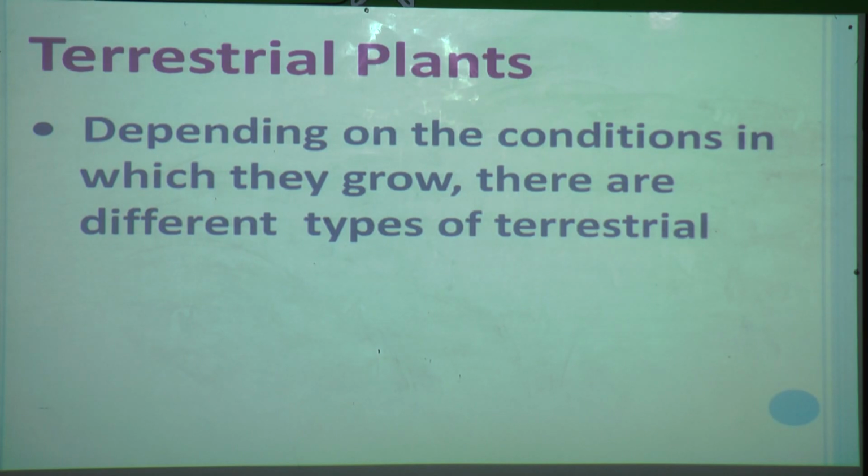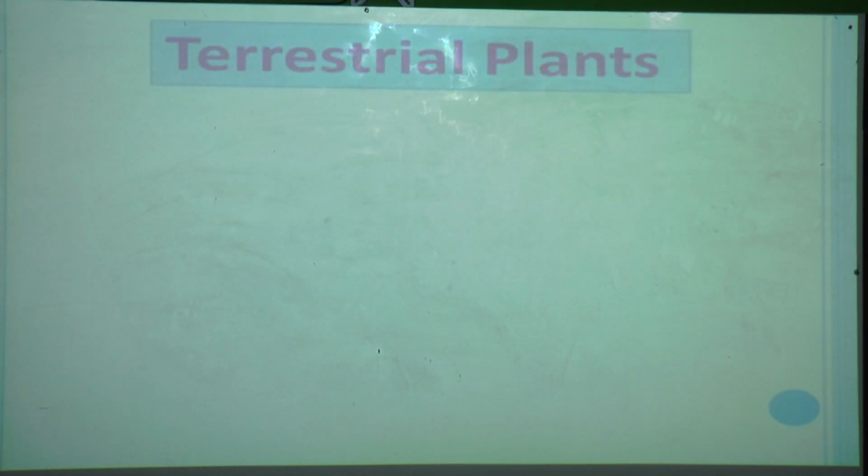Though plants grow on land, in different places there are different land types. So depending on the conditions in which plants grow, there are different types of terrestrial plants. What are those? Let us see. According to the places they grow, their types are there.